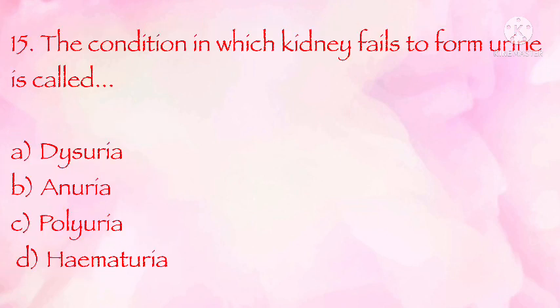The condition in which kidney fails to form urine is called dysuria, anuria, polyuria, hematuria. The correct answer is B. Anuria.